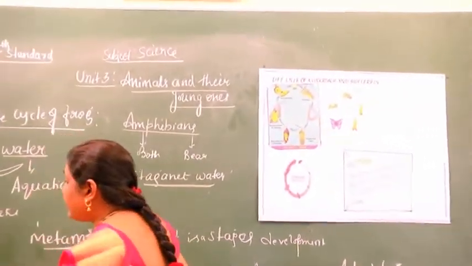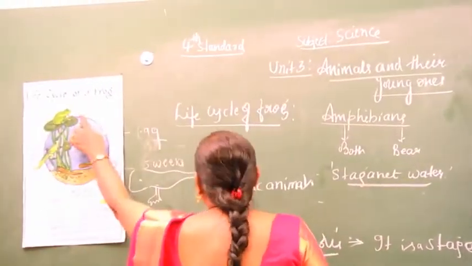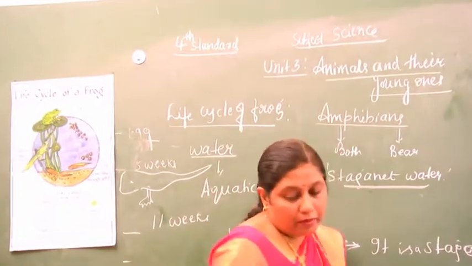This complete life cycle of the frog is called metamorphosis.